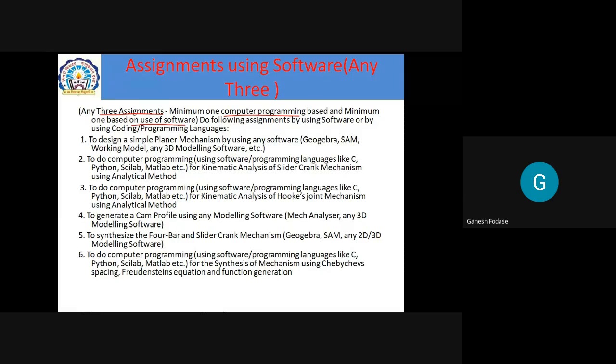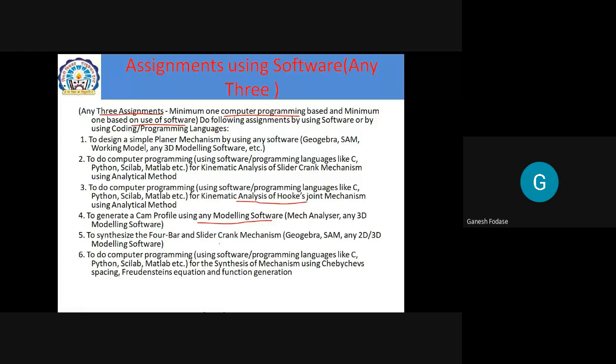Then computer programming is mentioned for synthesis of mechanism and analysis of mechanism, and the preferable languages and software are C, C++, Python, Scilab, or MATLAB. Same thing here, we are going for kinematic analysis of slider crank. Here kinematic analysis of a hook joint, and the same software we can use. Software or programming, either is fine, it must be a software or it must be a programming. And the last one again is to generate cam profile. Now you already drew a cam profile by using pen and pencil. But here we need to draw the cam profile by using modeling software. And the software is also mentioned here, either it is Mechanism Analyzer or any 3D modeling software. It is not specific.